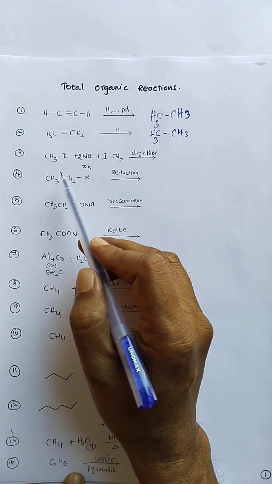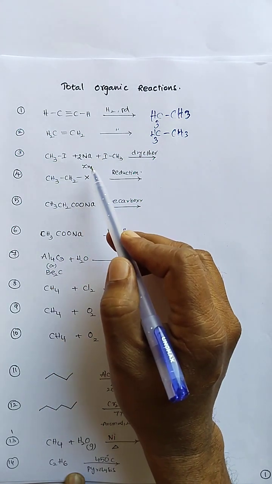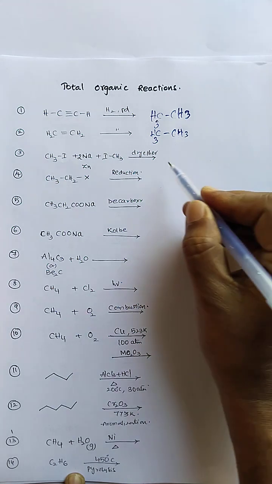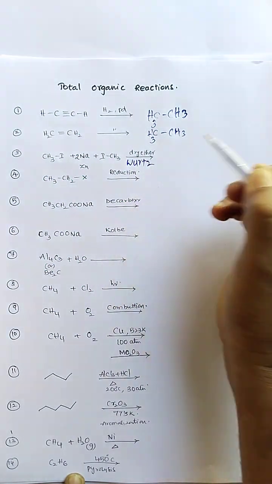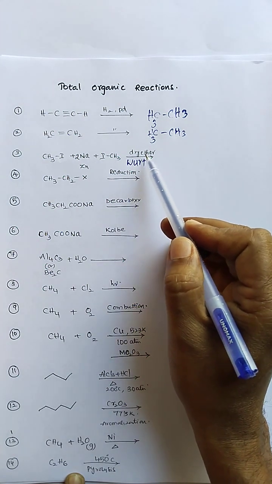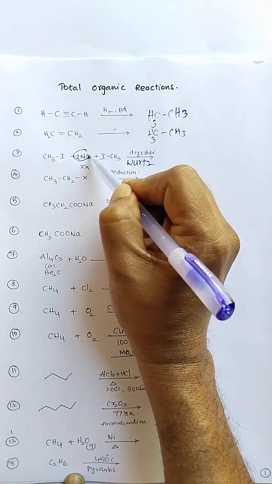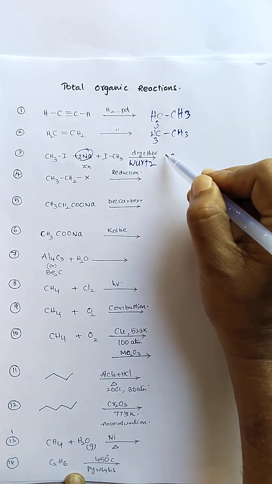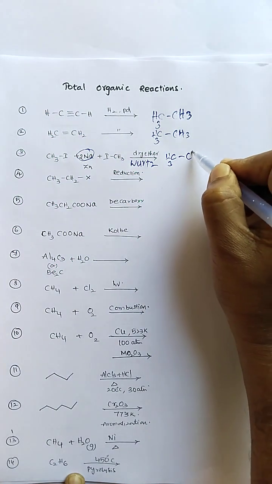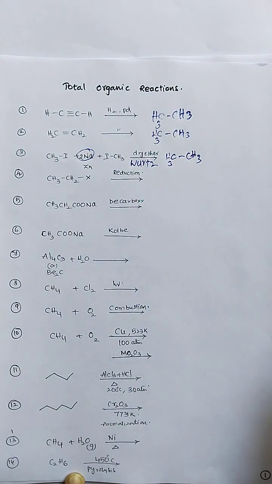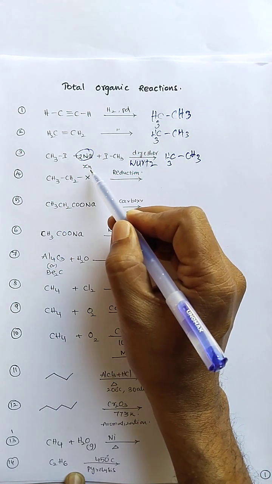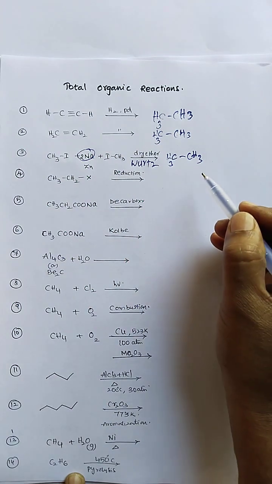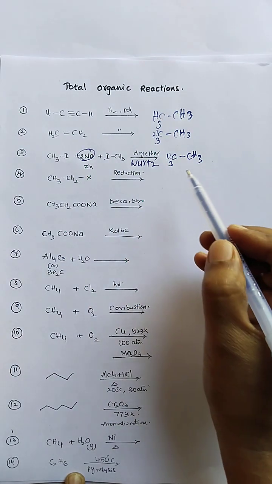Next, two moles of methyl iodide react with sodium. So this is the named reaction, that is the Wurtz reaction. In presence of dry ether, with sodium metal we are getting ethane as the product. Next, if instead of sodium metal you take zinc metal, that is the Frankland reaction, you just remember here.